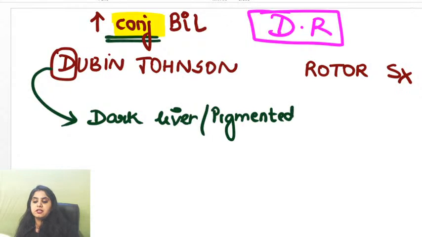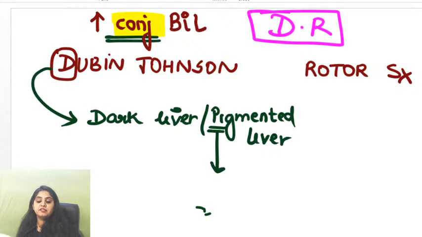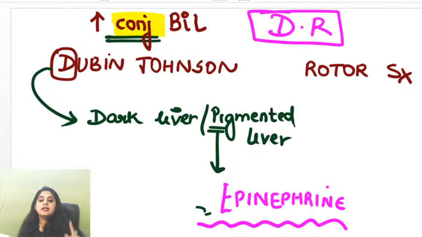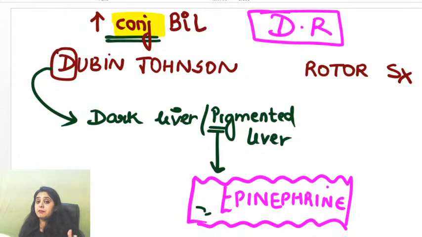Last question for the day. Who will tell me what is the name of this pigment which gives it a dark color? Let's see who answers that. Perfect. It is epinephrine. Great. So remember, epinephrine is what gives that dark color to the liver, because of which you see a dark liver.